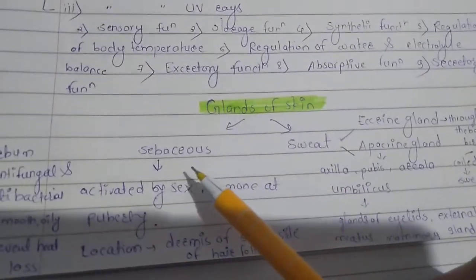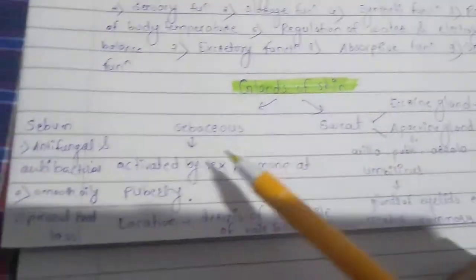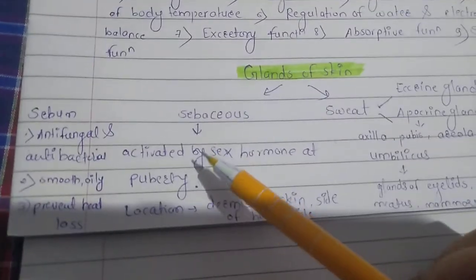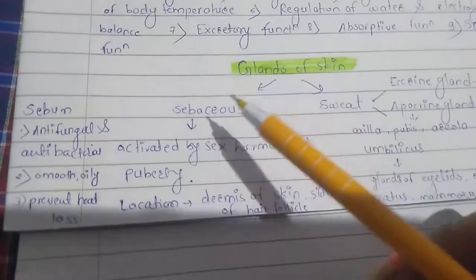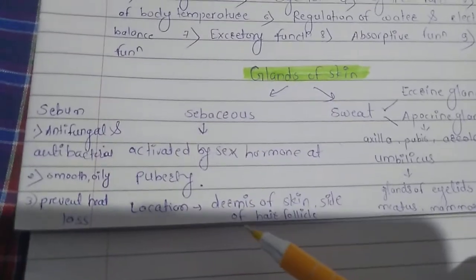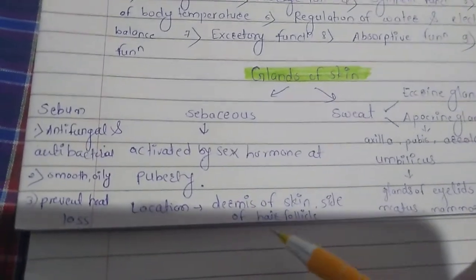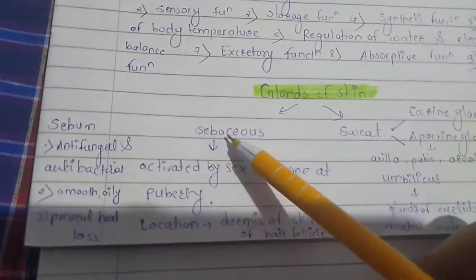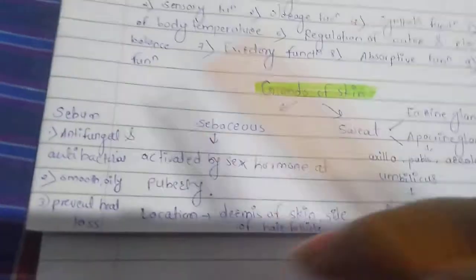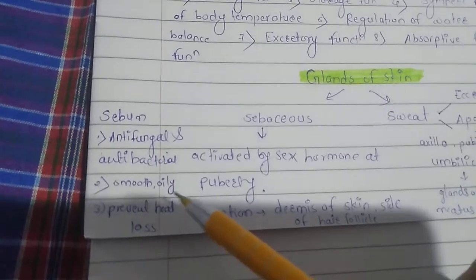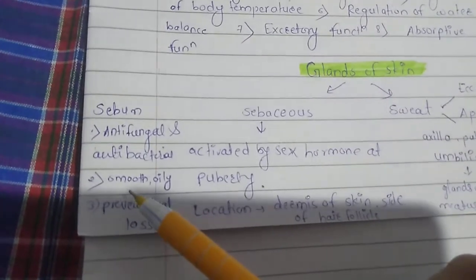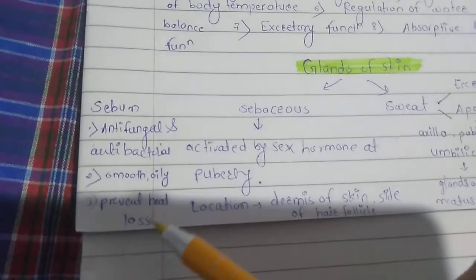There are glands of the skin. There are two types of glands of the skin, sebaceous and sweat glands. Sebaceous glands are only activated by the sex hormones during puberty. The location of the sebaceous gland is the dermis of the skin, at the side of the hair follicle. This gland secretes sebum, which is antifungal and antibacterial, which keeps our skin smooth and oily, and it prevents heat loss.